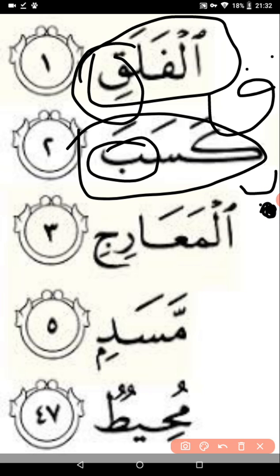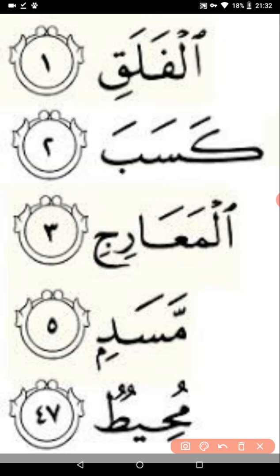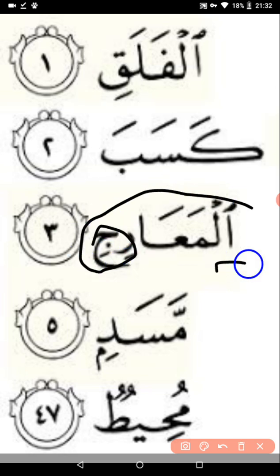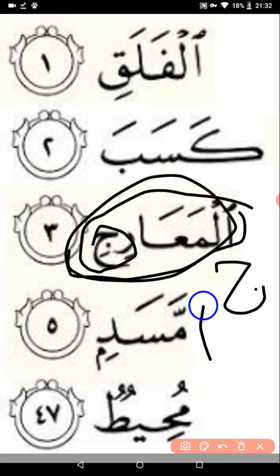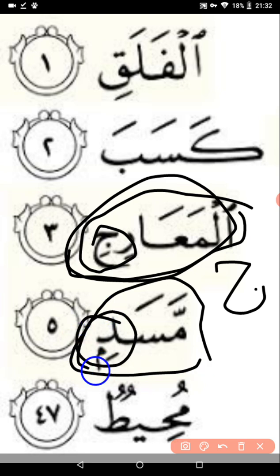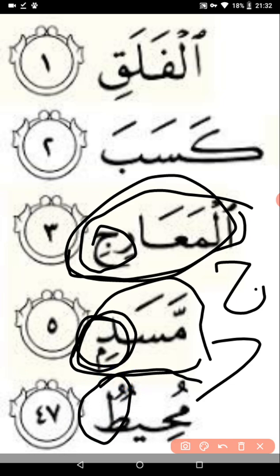Al-ma'arij. Rij. So Jim is the kalkala letter here. And if there is only this word al-ma'ariji and no waqf, then there will be no kalkala, as I told you. Masad. Dal is the kalkala letter. And if masadi, then no kalkala. Muhit. Yes, ta.